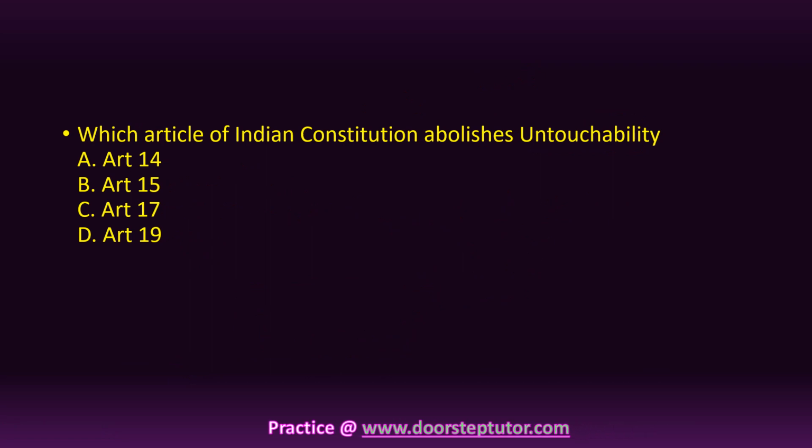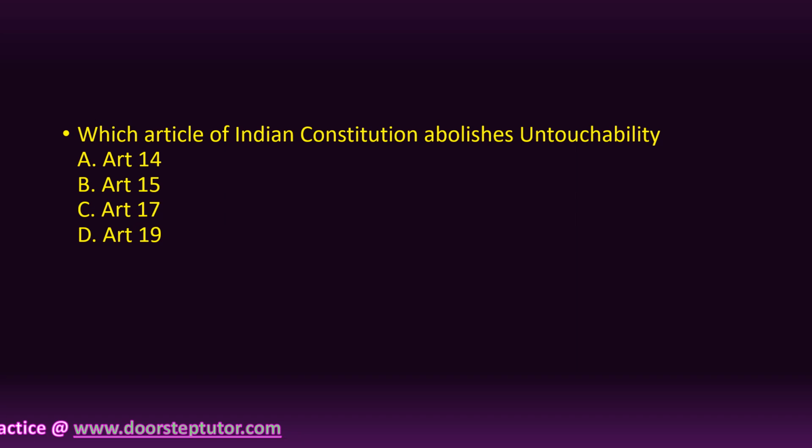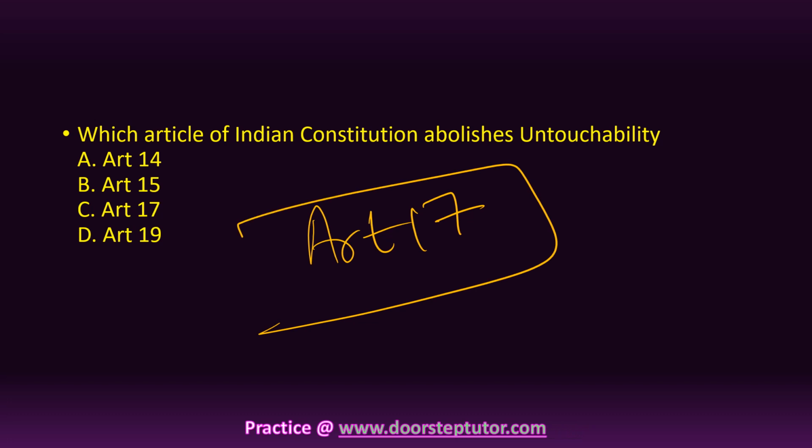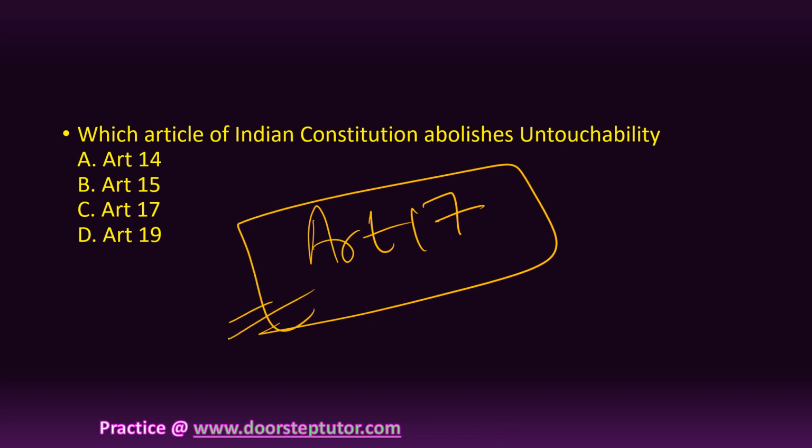Another question that was very direct in nature was related to articles, and the question read: which article of the Indian Constitution abolishes untouchability? Four options are provided: Article 14, Article 15, Article 17 and Article 19. So the correct response would be that Article 17 of the Indian Constitution deals with untouchability, right, and the rest of the articles do not deal with it.